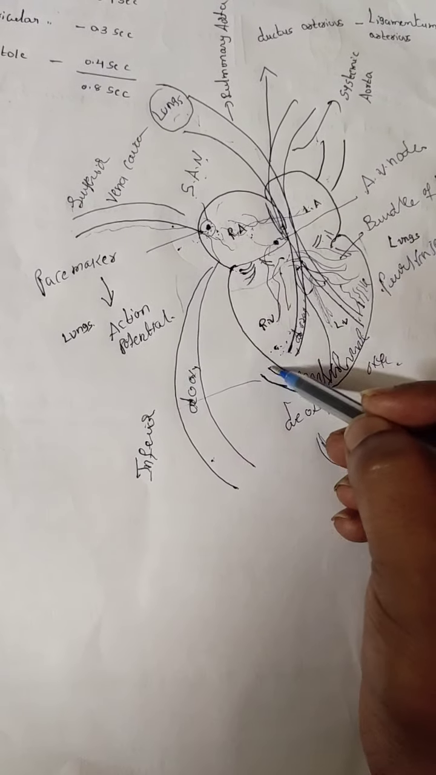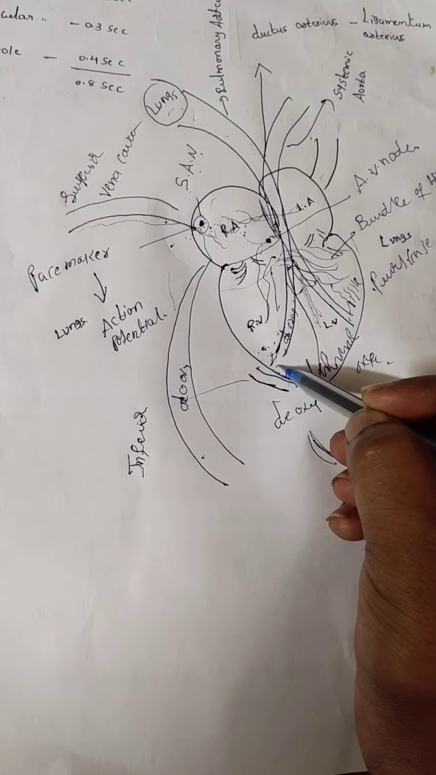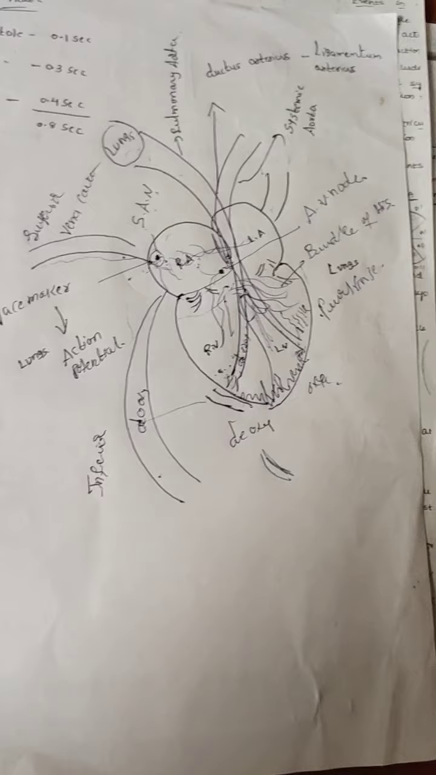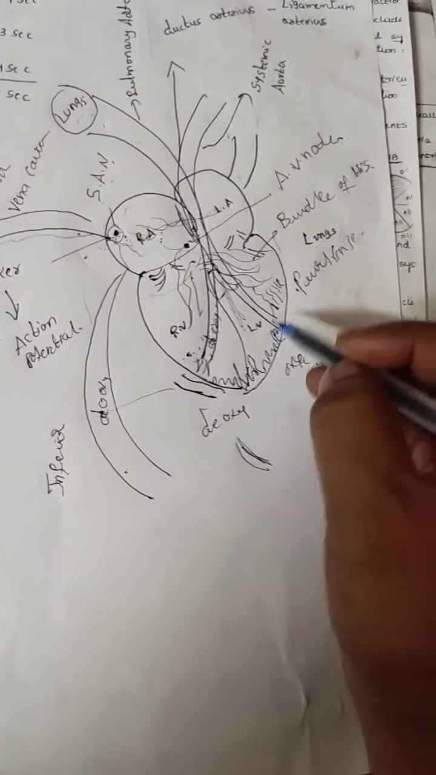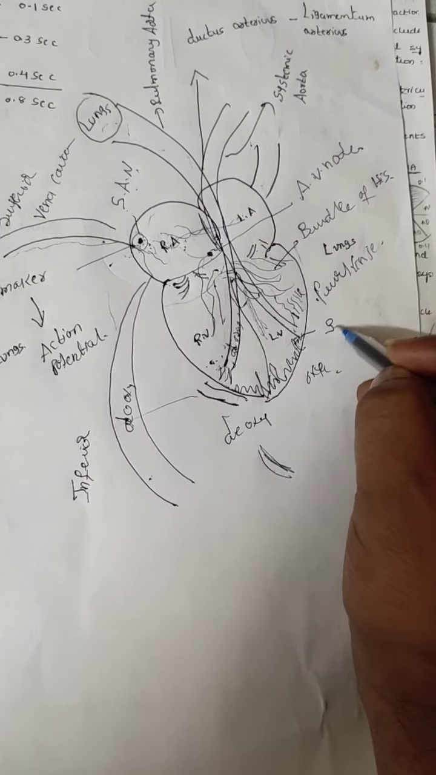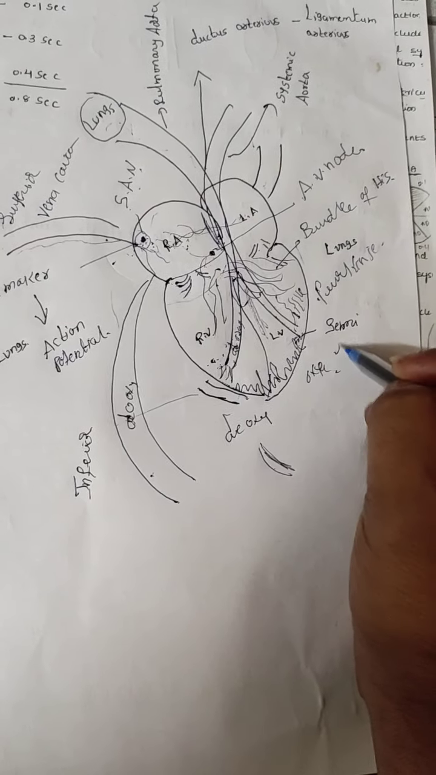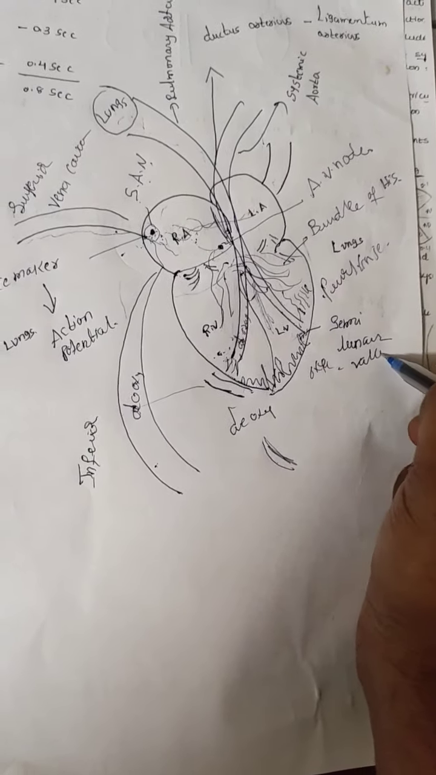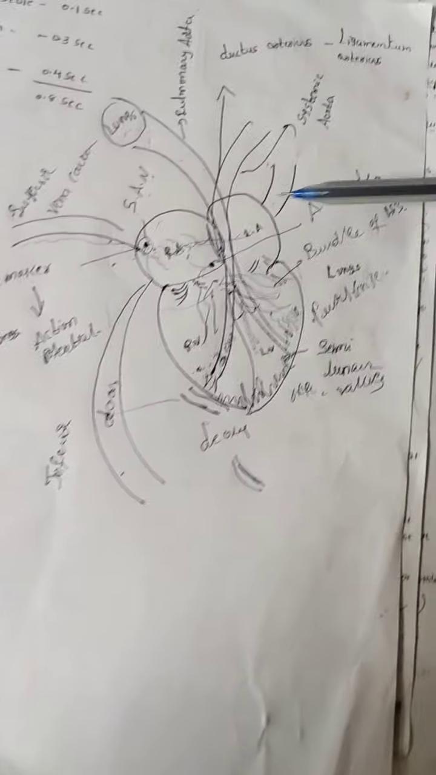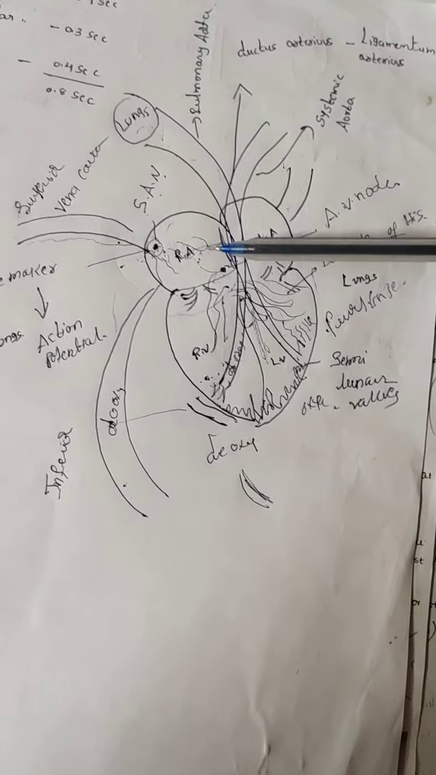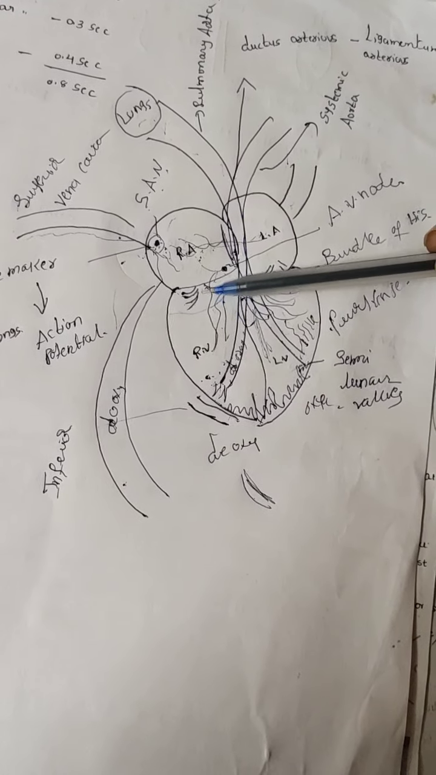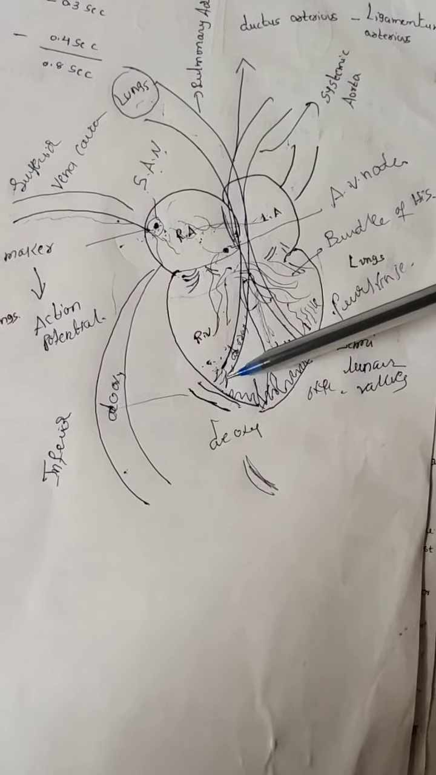the right ventricle and left ventricle have valves. These valves are called semilunar valves. When the blood enters from the atria to the ventricles, at that time the AV valves are open and the semilunar valves are closed.